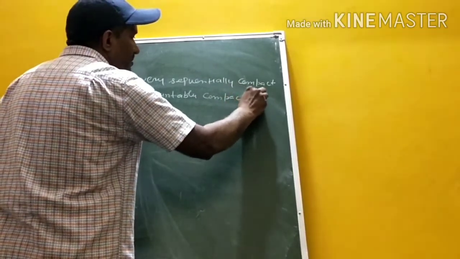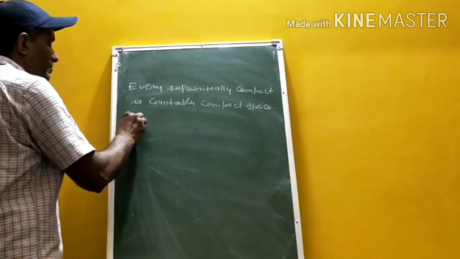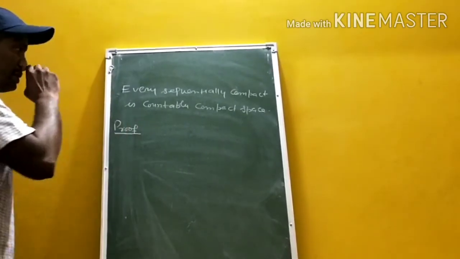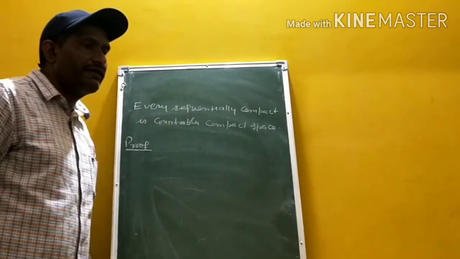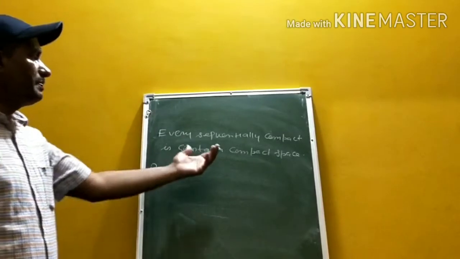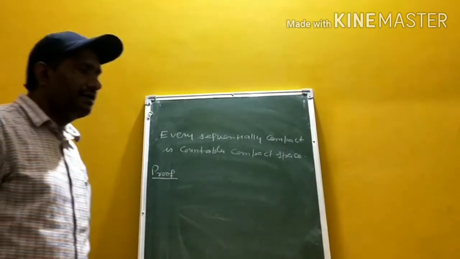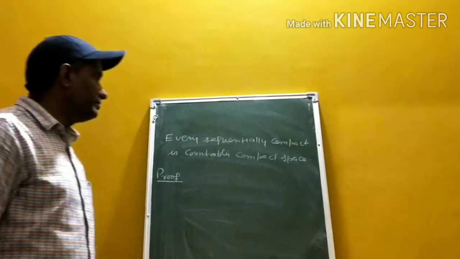Proof. A topological space is said to be sequentially compact if every sequence has a convergent subsequence. A topological space is said to be countably compact if every countable open cover has a finite subcover.